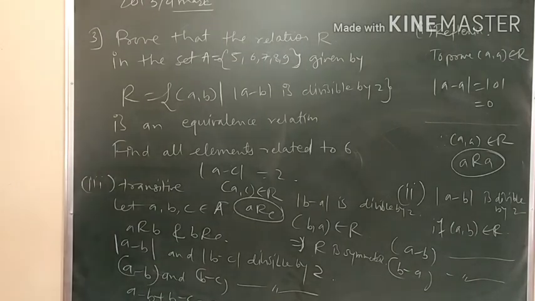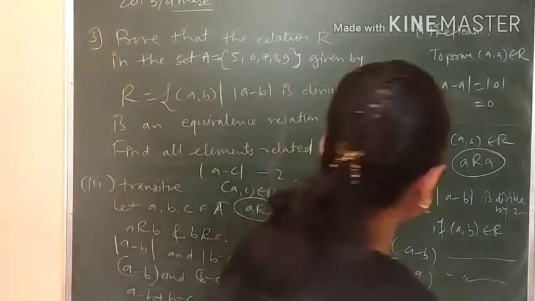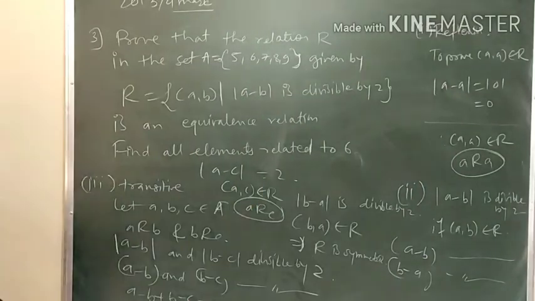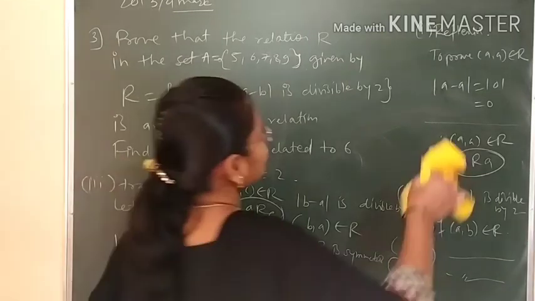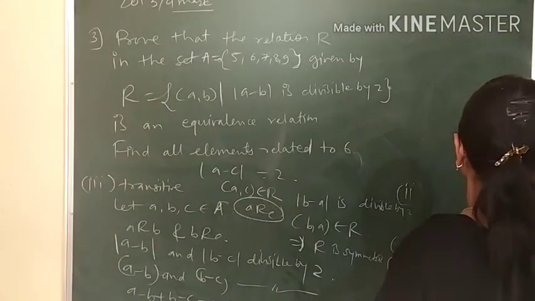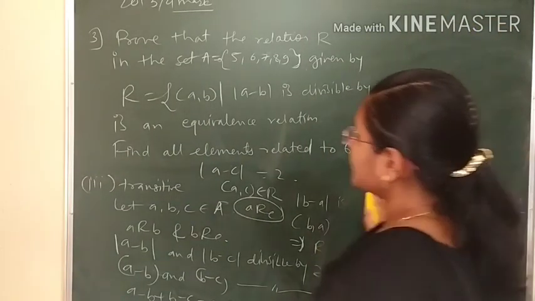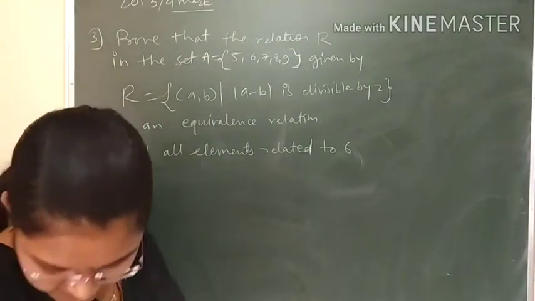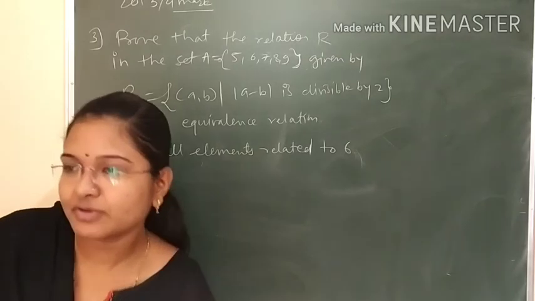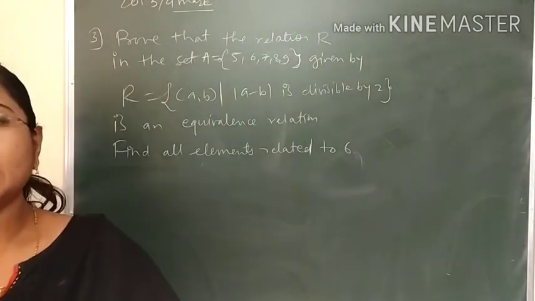Now we have to find all elements related to 6. Are you getting this? If you are not getting, please ask me. It is very easy. I have already discussed an example like this in the previous session. Now, it is very clear that if we take the difference of odd numbers, then it will be even.